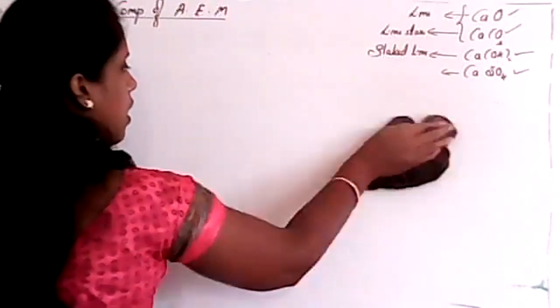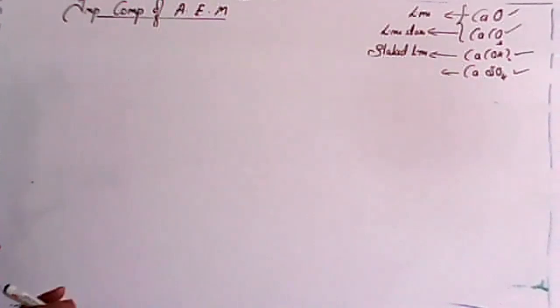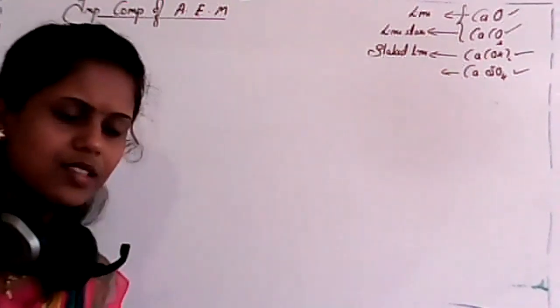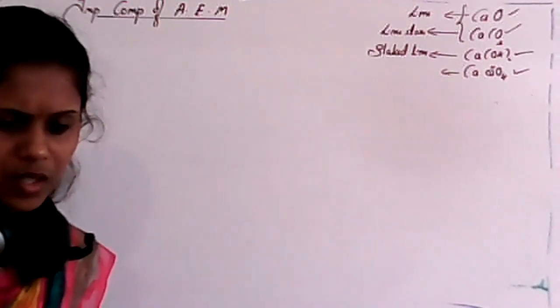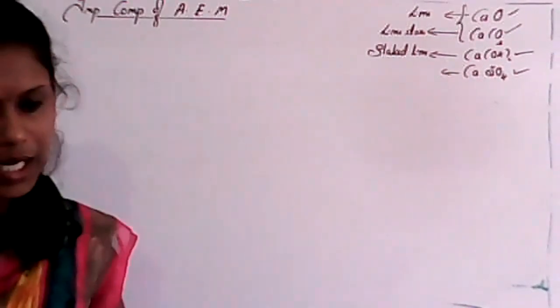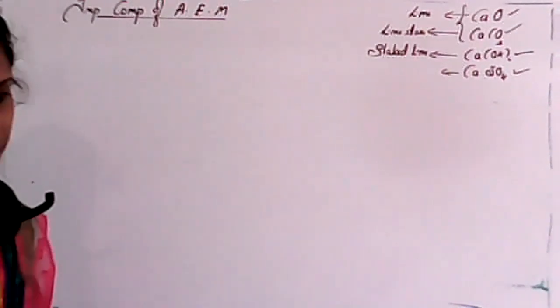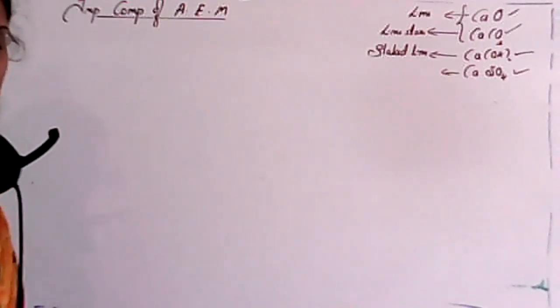Next, chemical composition of glass. We'll study that in the next class, okay? Chemical composition of glass contains silicon oxide, aluminum oxide, different compositions are there. Different things combine with each other to form glass, just like cement. Cement also has a different composition. We can't write its exact composition, but we use silica for preparation of glass.